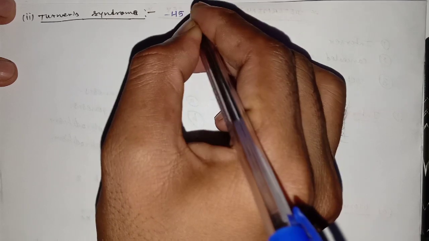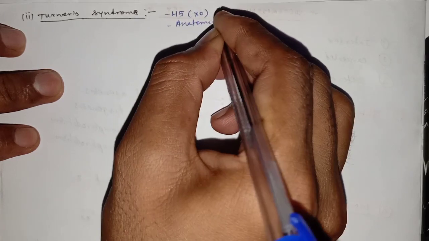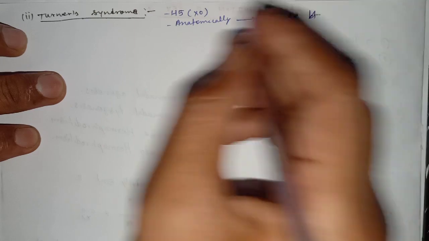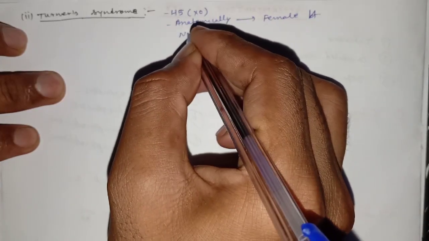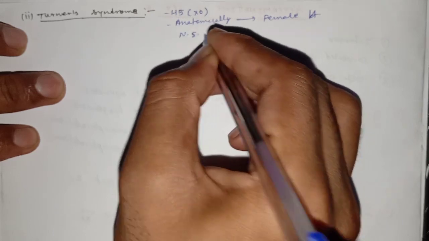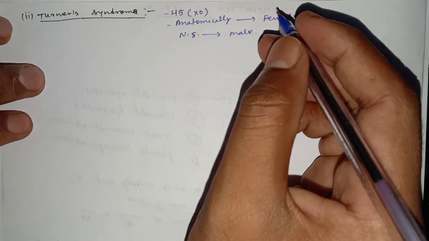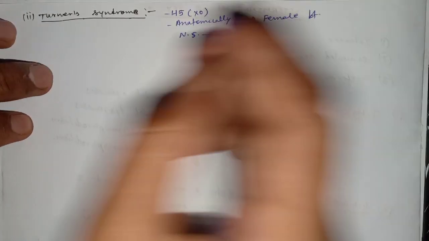The genotype of Turner syndrome is 45 plus XO, and the person is anatomically female, but the nuclear sexing is like that of the male. Now we talk about the characteristic features of Turner syndrome.